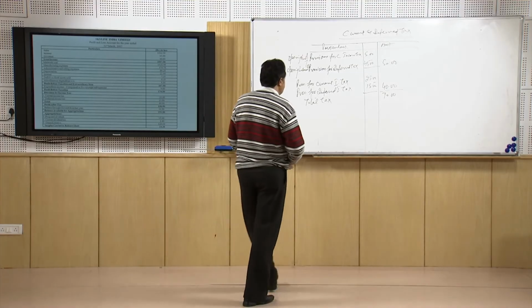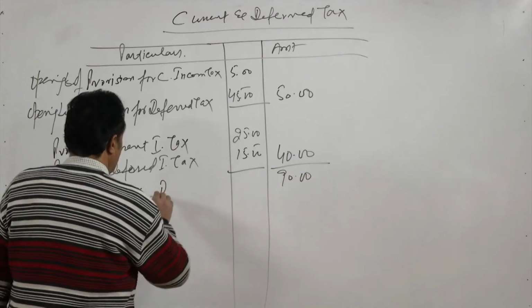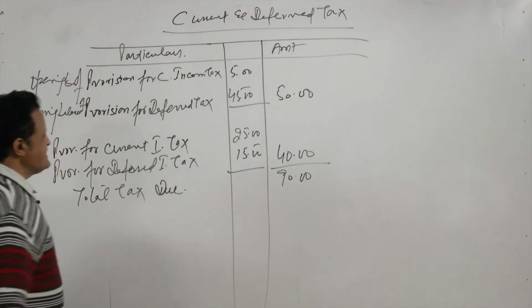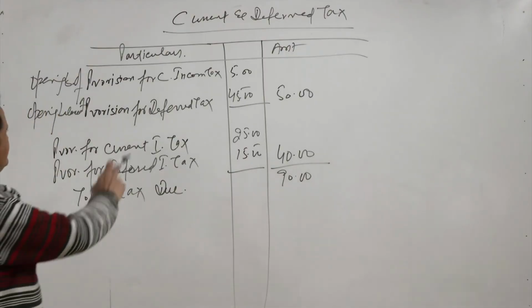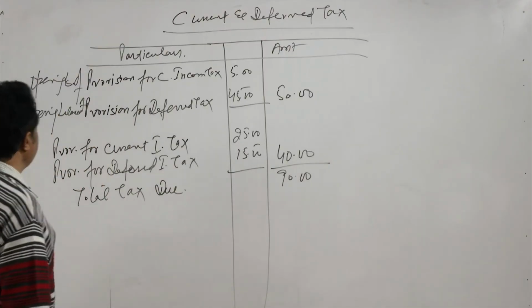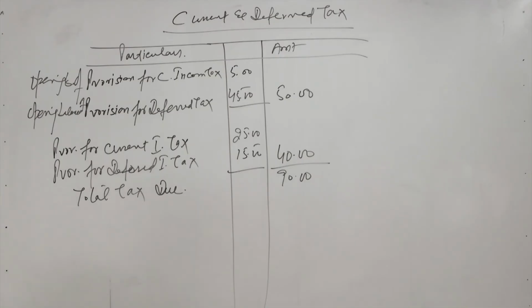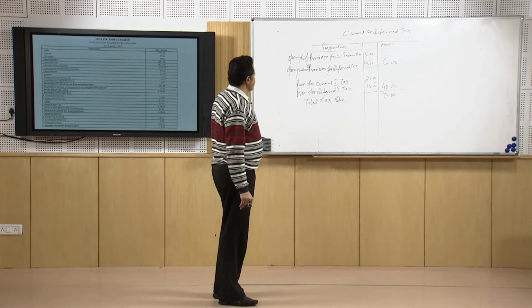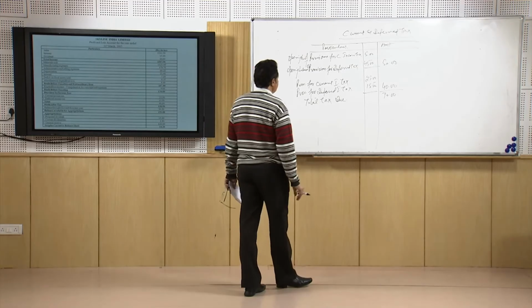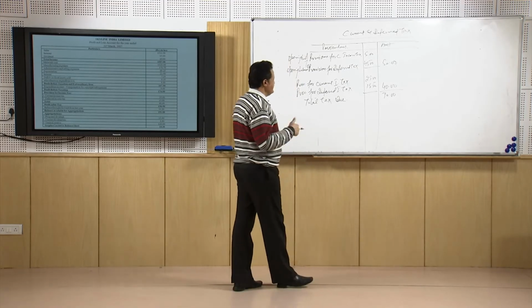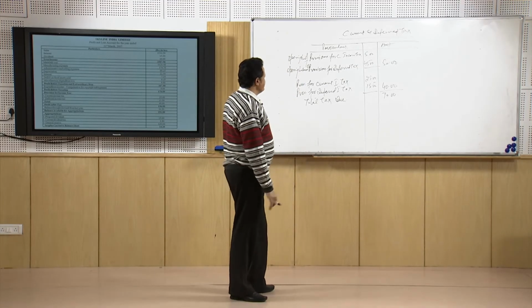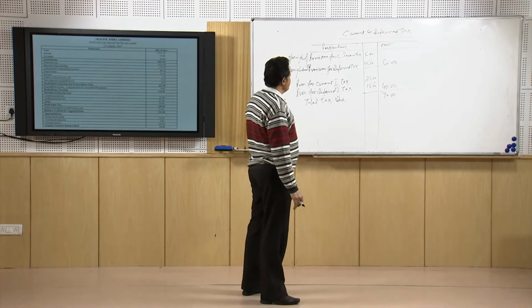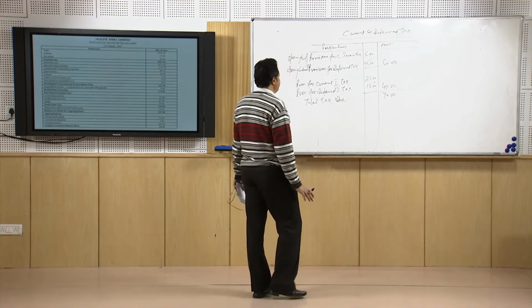This means the total tax due is this much. You can write here total tax due is 90 lakhs. The opening balance of the provision for the current income tax is 5 lakhs, and the opening balance of the provision for deferred tax, which was the closing balance of the previous year and became the opening balance of the current year, was 45, so 5 plus 45 is 50 lakhs.